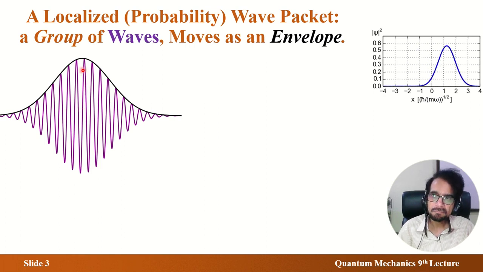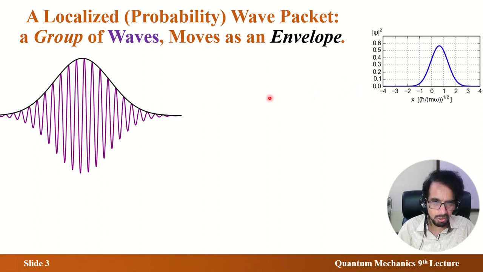If it is localized, that means its envelope has to have a peak, and then it has to become zero. Now, in the previous slide the envelope did not move, but if the envelope is moving, then, because the envelope is produced by a group of waves or packet of waves, the envelope velocity is called the group velocity.